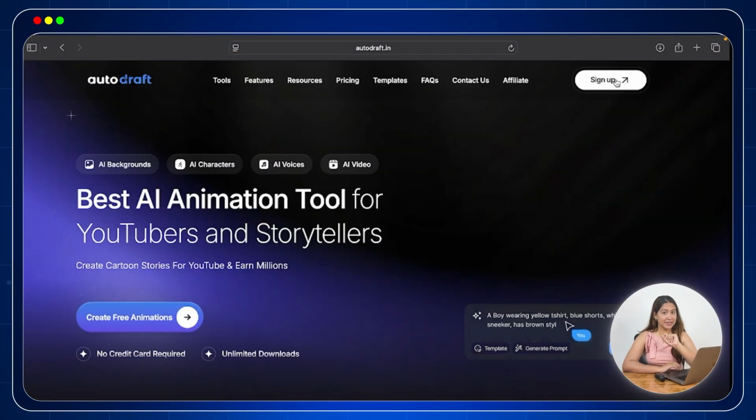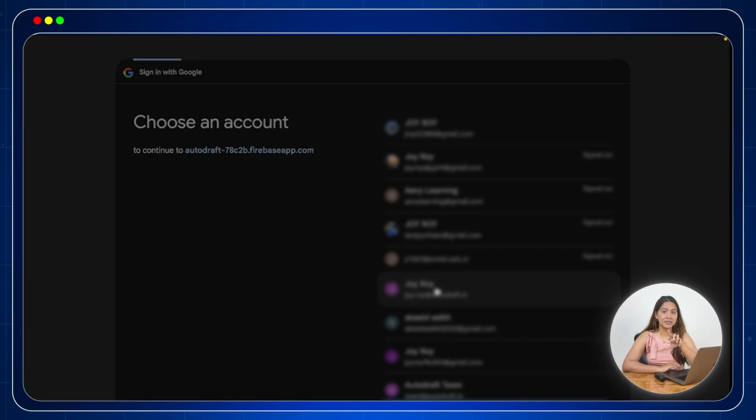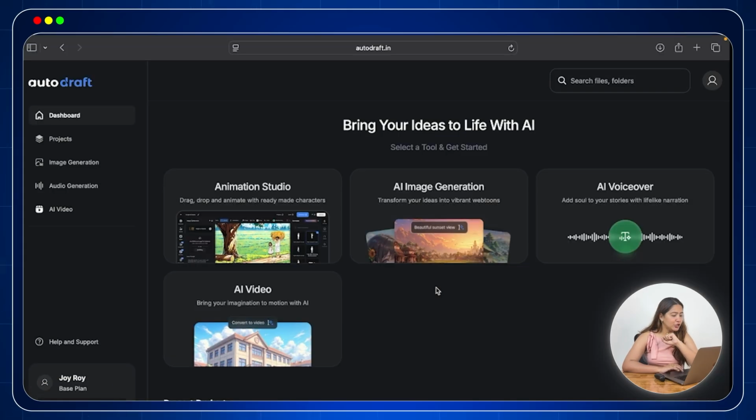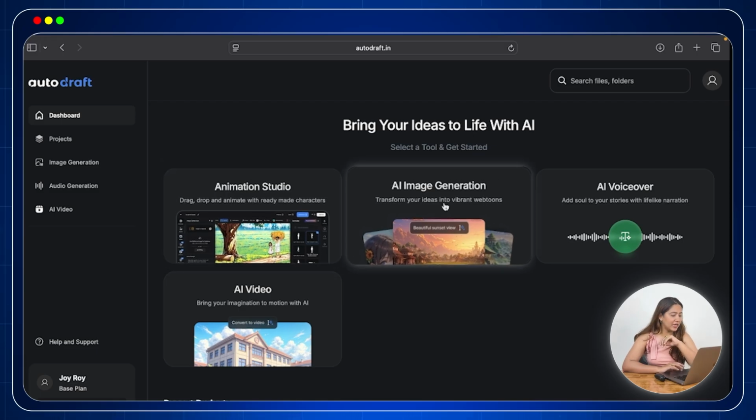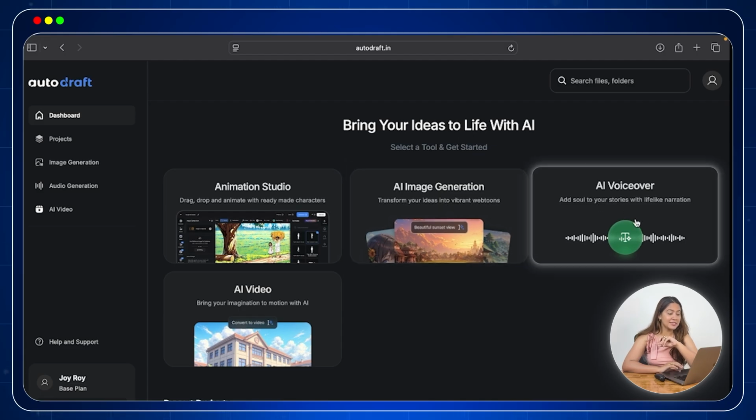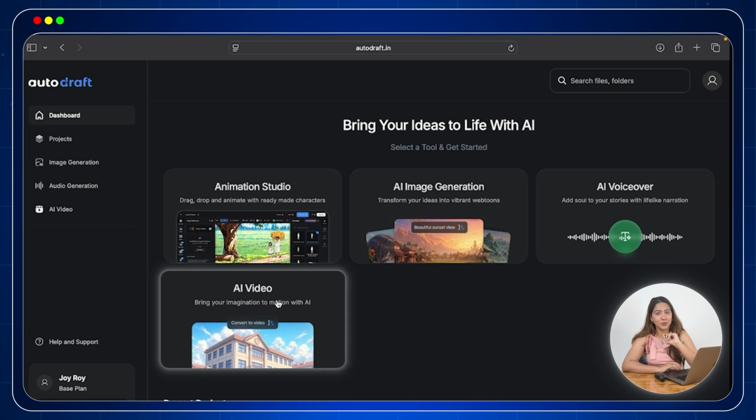Click on the very first link and sign in. You will then land on the dashboard of Autodraft AI. Here you can see all the AI tools which you can use to create your animations. First, we have our animation studio where most of our work is done. Then we have AI image generation to generate high quality images. Next is AI voiceover to create your own voiceovers, and finally we have the AI video option to create high quality videos.